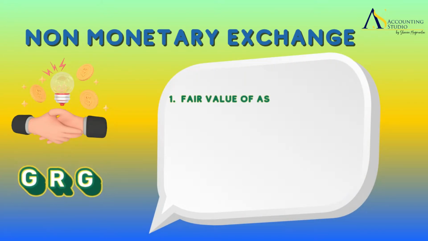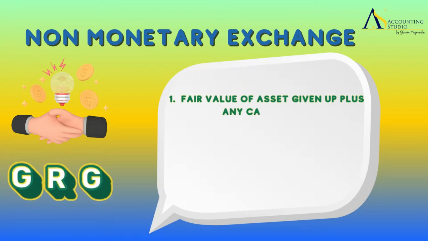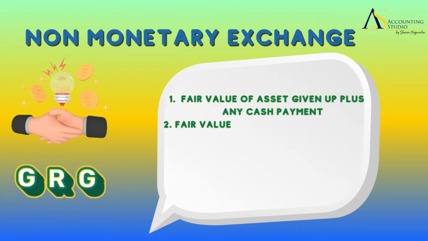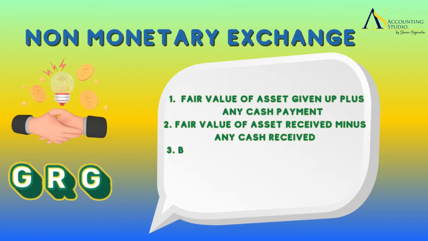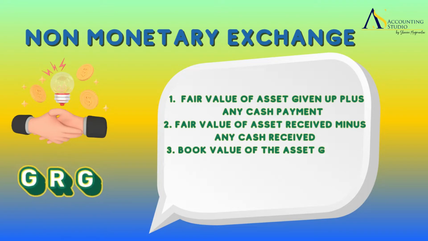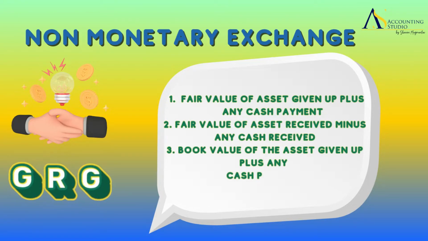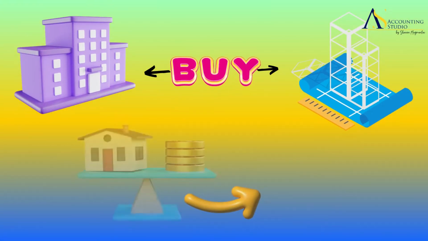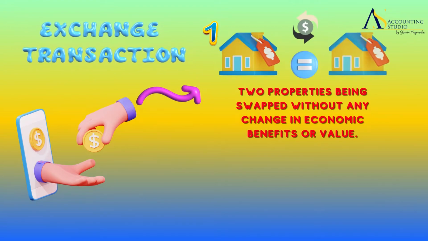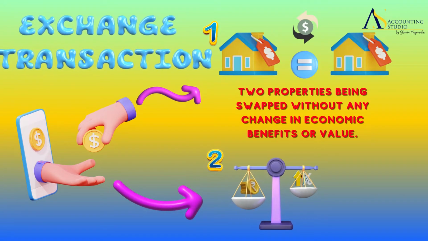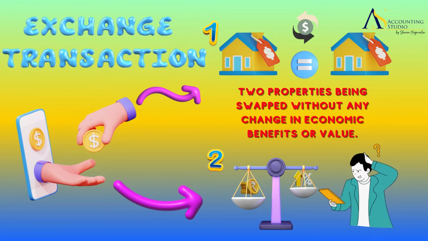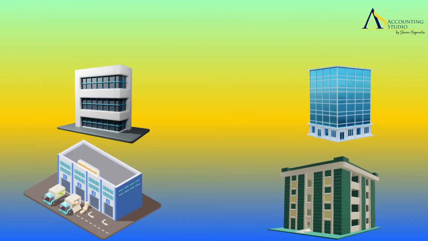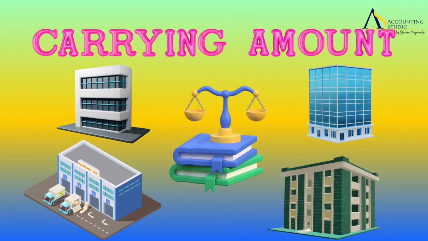1. Fair value of asset given up plus any cash payment. 2. Fair value of asset received minus any cash received. 3. Book value of the asset given up plus any cash payment. If the acquired asset is not measured at fair value because the exchange transaction lacks commercial substance, or the fair value of the asset received or the asset given up is not reliably measurable, the investment property shall be measured at the carrying amount of the asset given up.